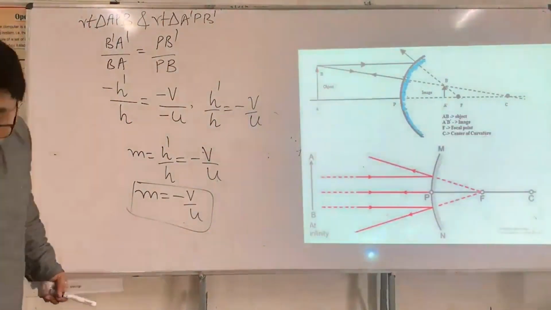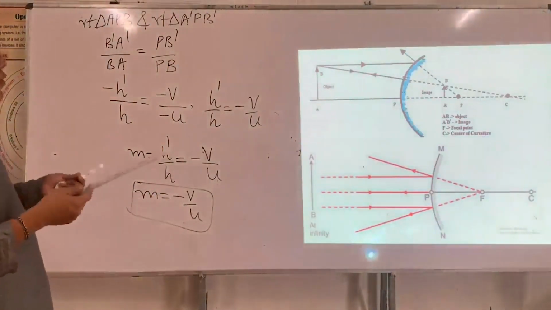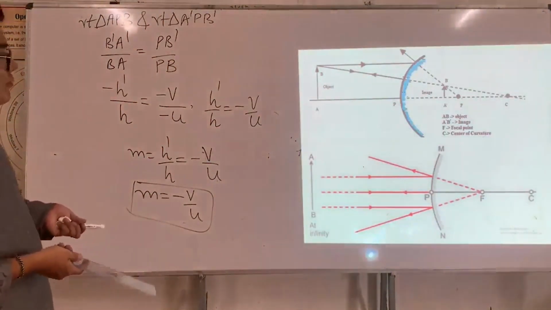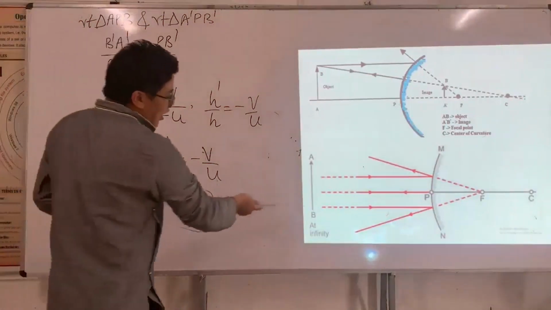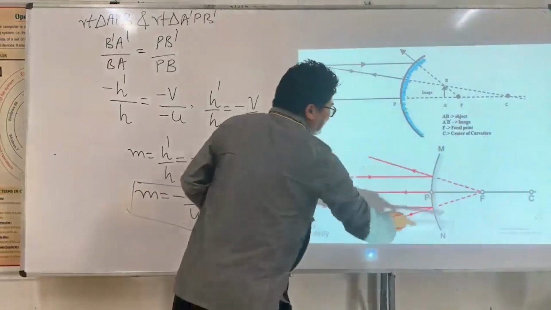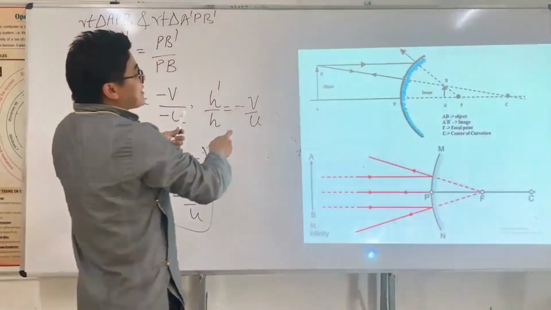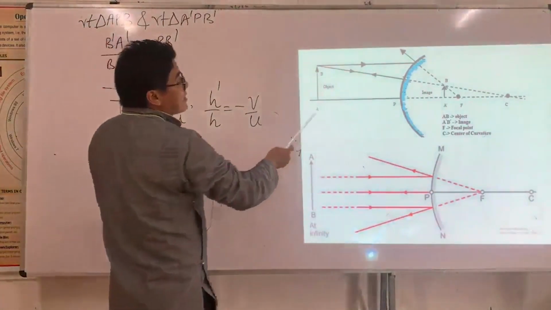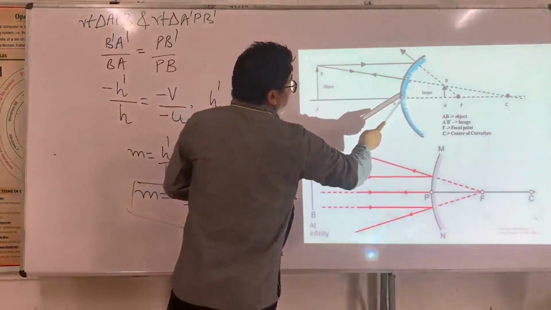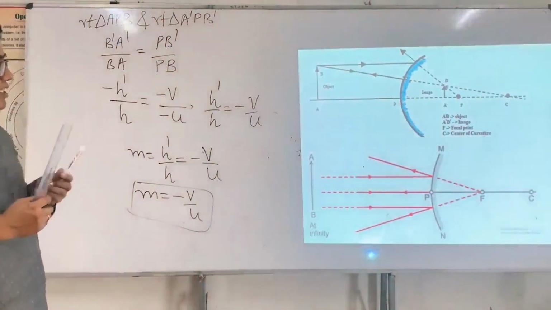Now I have a convex mirror. A convex mirror has only two types of image formation. If the object is at infinity, the image forms at the focal point and is highly diminished. And if the object is lying between these two, the image forms between P and F, and the image is always diminished.